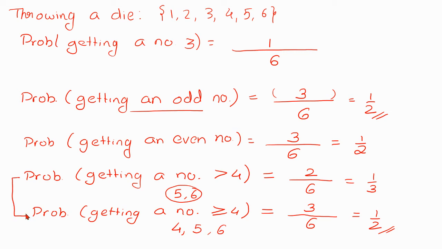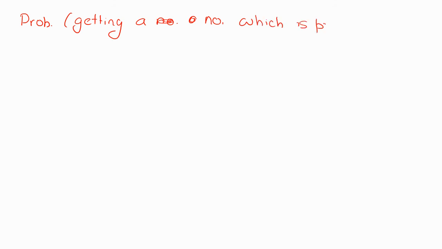Okay, now again, if I want to calculate the probability of getting a number which is prime. Again the total number of outcomes will not change, that is 6.